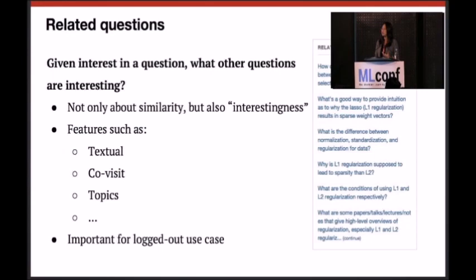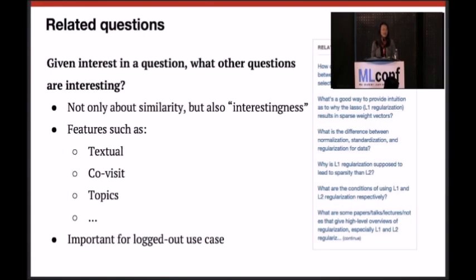If you're following a question and reading answers about it, you're unlikely to follow a very similar one unless it is more interesting or provides you more information. So what makes a good recommendation is decided not only by the similarity of the target item to the source, but also the interestingness of the target. So we have a machine learning model that considers not only the textual similarity, but also user co-visit data, topics of the question, and also the general popularity and trendiness of the question.